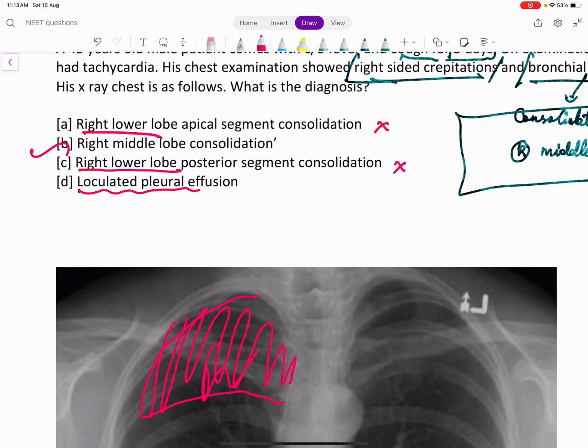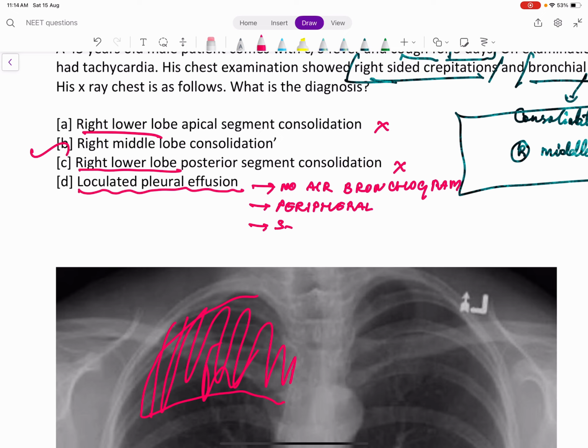How will a pleural effusion look? Pleural effusion is a fluid, so definitely there will not be an air bronchogram in the opacity. Pleura sits outside of the lung, which means the opacity has to be peripheral. It cannot be a central opacity, right? If it is a pleural effusion, it should be outside the lung, covering the lung.